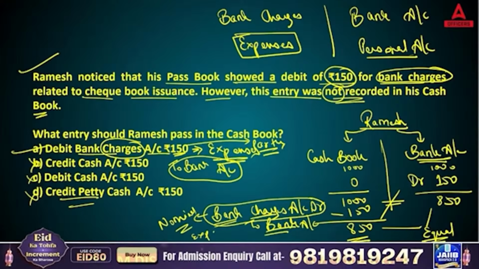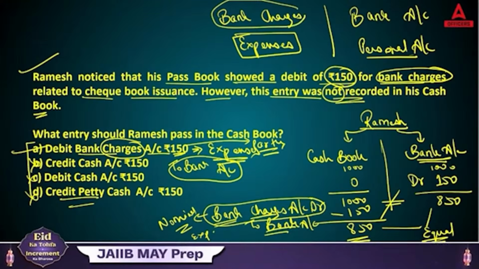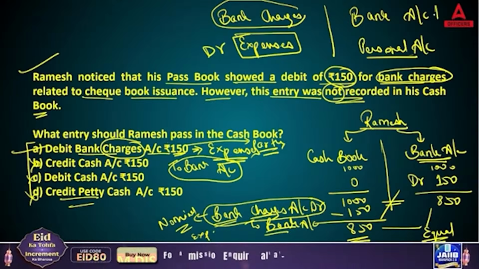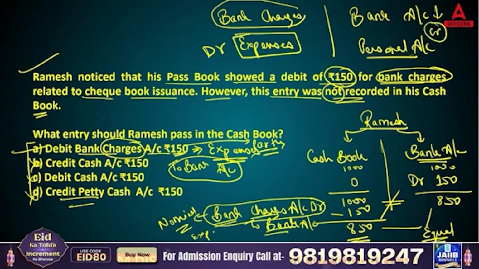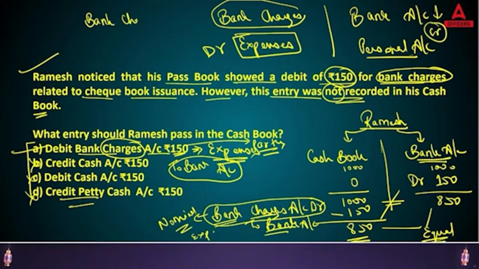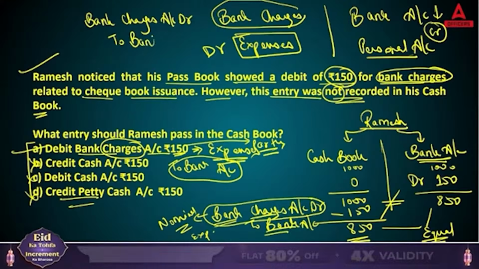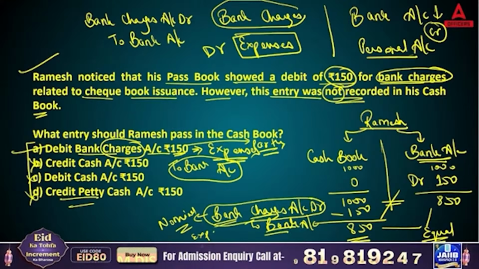That is the reason, if you see the options, they are writing about bank charges. So bank charges here will be debit, and because the bank amount will be reduced, that is going to be credit. So the entry is bank charges account debit to your bank account.